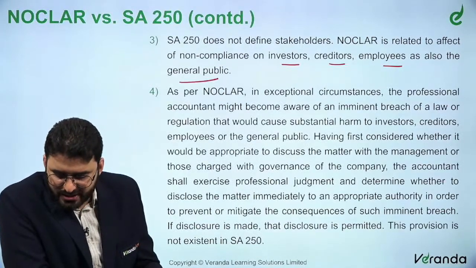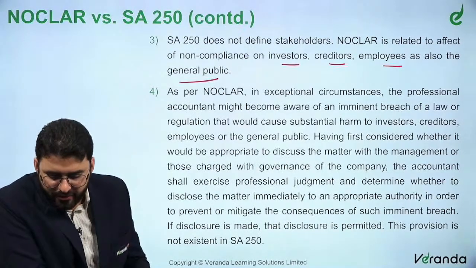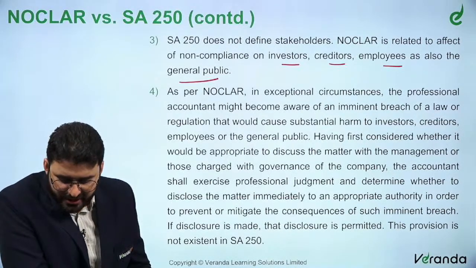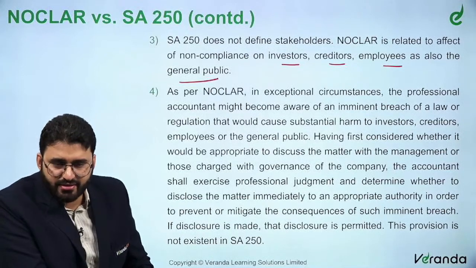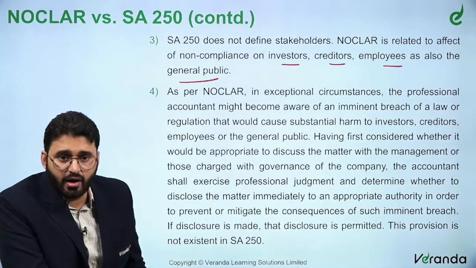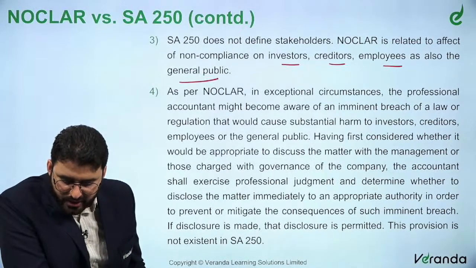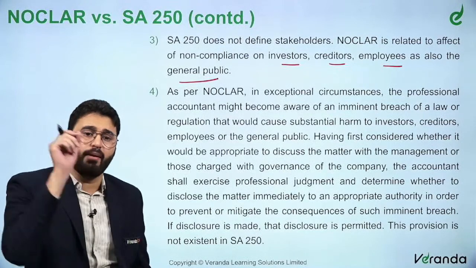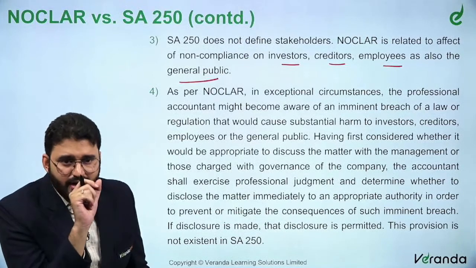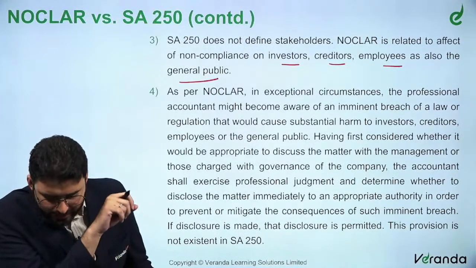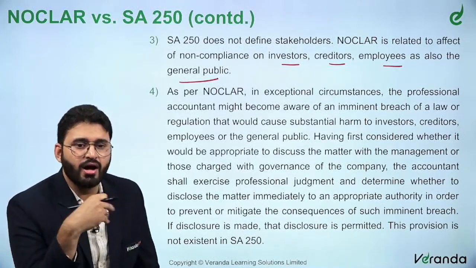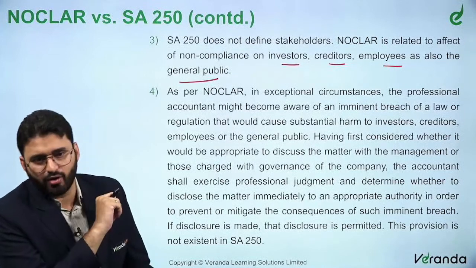As per NOCLAR, in exceptional circumstances, the professional accountant might become aware of an imminent breach of law or regulation that would cause substantial harm to investors, creditors, employees, or the general public. Having first considered whether it would be appropriate to discuss the matter with management or TCWG of the company, the accountant shall exercise professional judgment and determine whether to disclose the matter immediately to an appropriate authority. Now, he has to decide. Who has to decide? The auditor, the chartered accountant, will have to decide whether to disclose to an appropriate authority in order to prevent or mitigate the consequences of such imminent breach. It has to have some serious consequences in financial and non-financial terms.